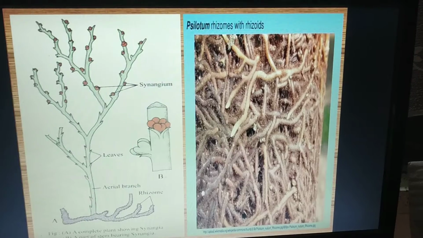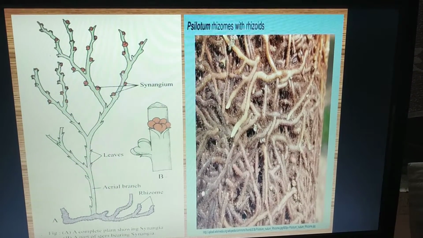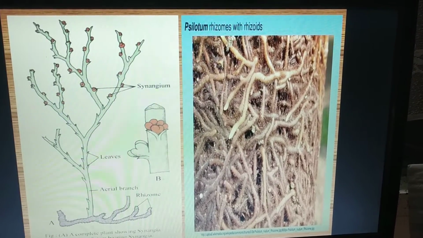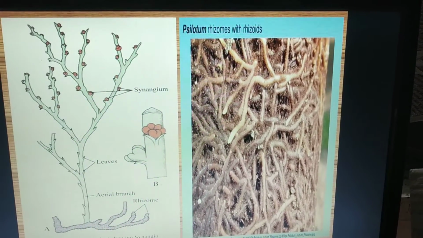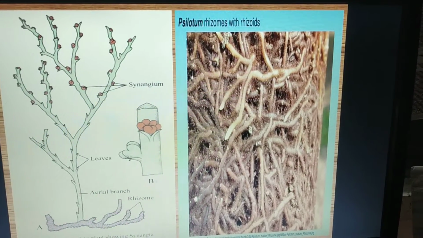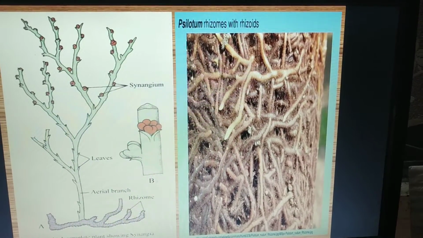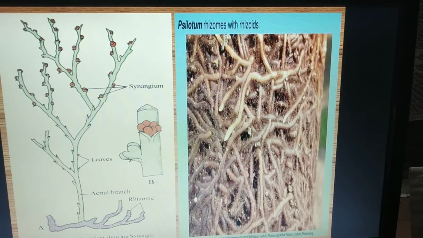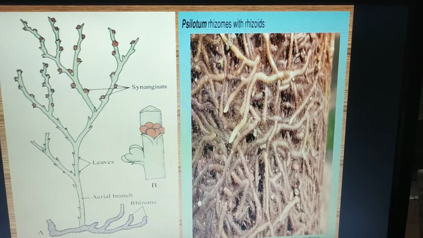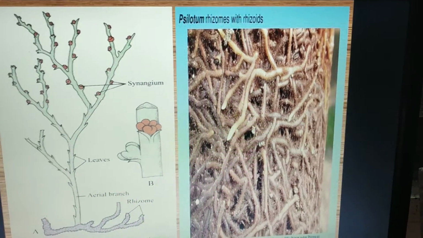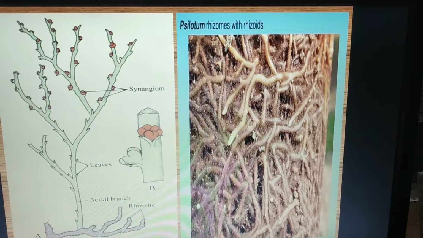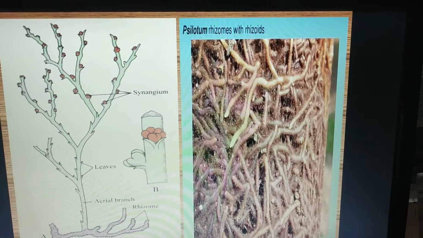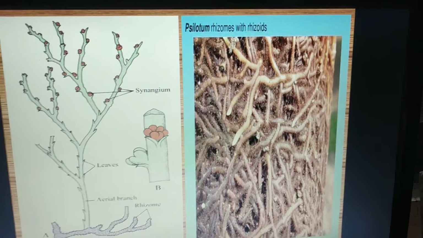On the picture to the left, this is basically a xylem plant only, which has got the synangia. It is like a diagrammatic representation. As you can see here, from the rhizome arise the aerial branches. These aerial branches are usually green and cylindrical, and they are dichotomously branched. And the leaves, as you can see, are scale-like and scattered all over the branches, and it also possesses certain structures which you can see as the synangium.